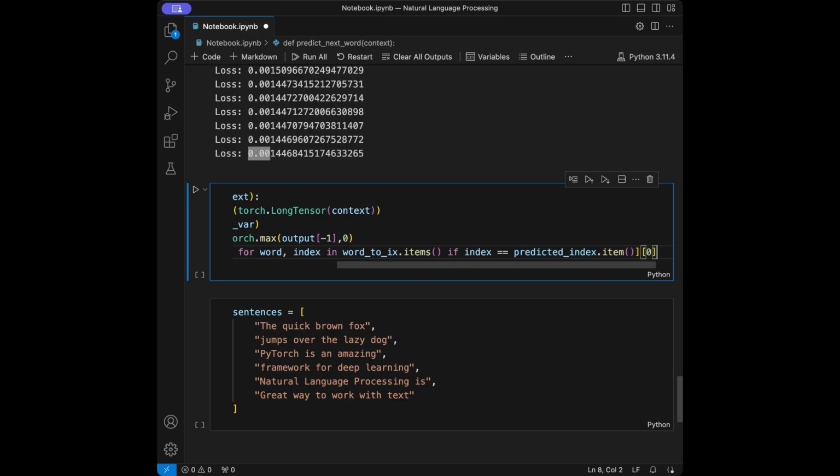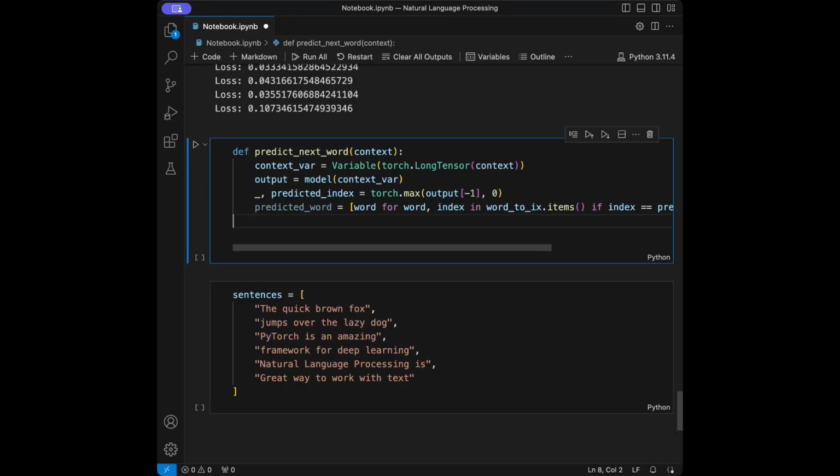So this is going to be our function, and we will return the predicted word in here.